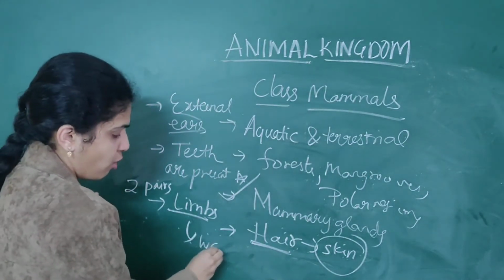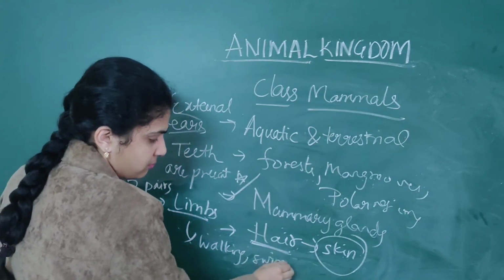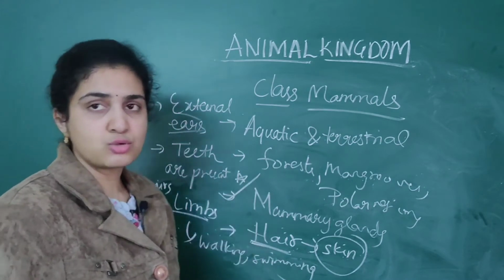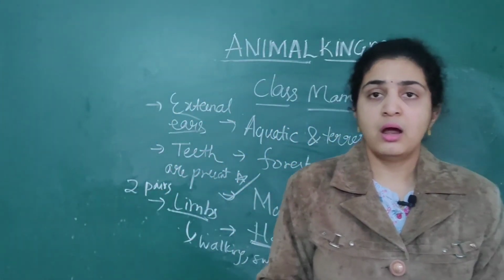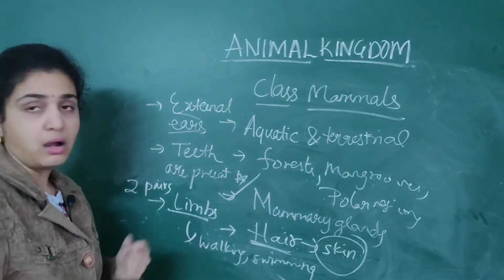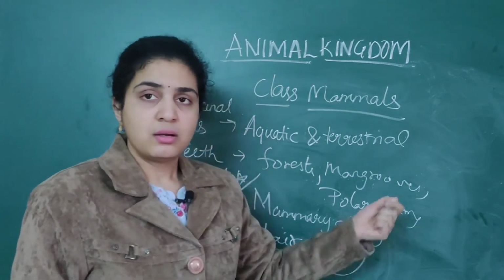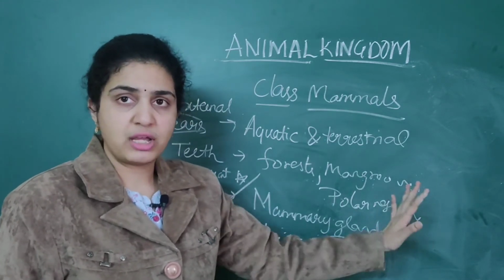They are useful for walking, swimming, as well as moving from one place to another. Everything, walking, swimming, all different types of exercises, we require these limbs. Next, when you come to systems, I'll tell you about the systems. Just now I'll revise what we have done till now.